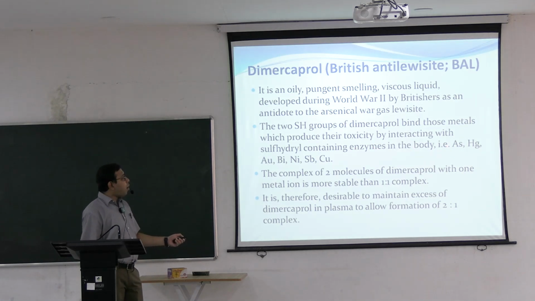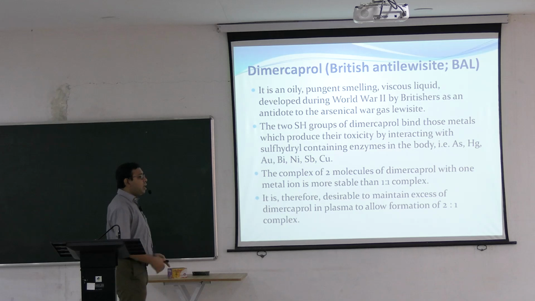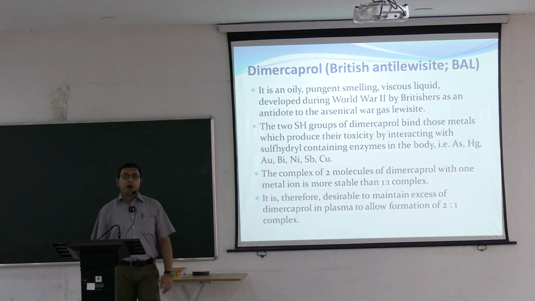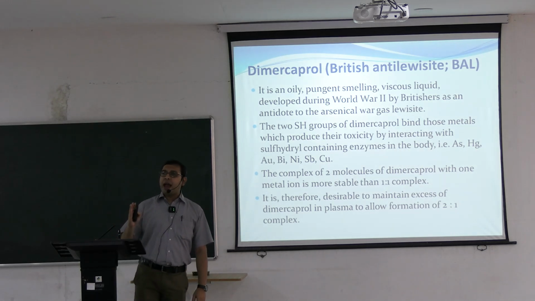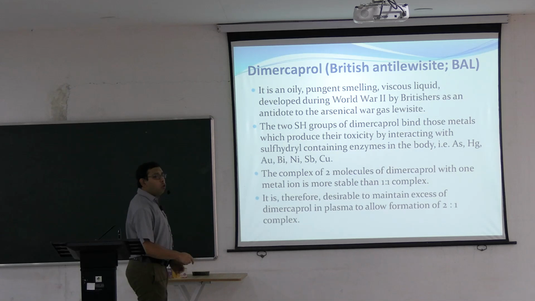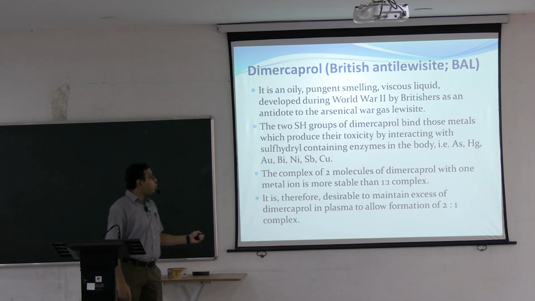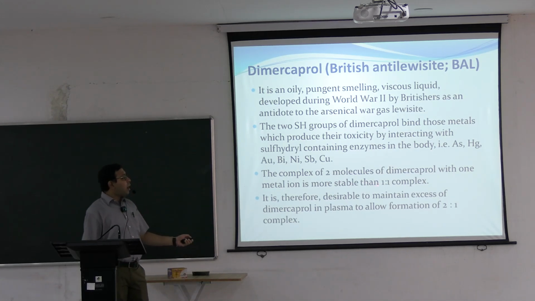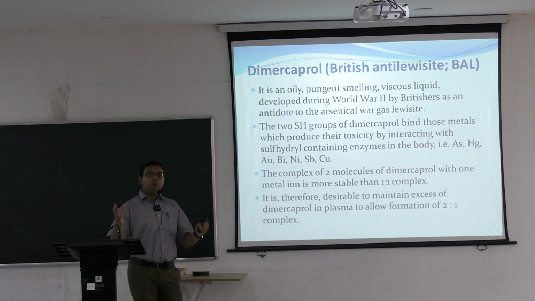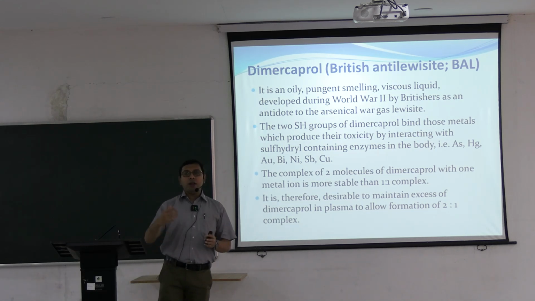Due to heavy metal poisoning like arsenic, mercury, gold poisoning, bismuth, nickel, antimony, copper, in different types of poisoning, Dimercaprol or British anti-lewisite is helpful. The complex of two molecules of Dimercaprol with one metal ion is more stable than a 1:1 complex. So stability also changes with more and more of the drug when it is infused.